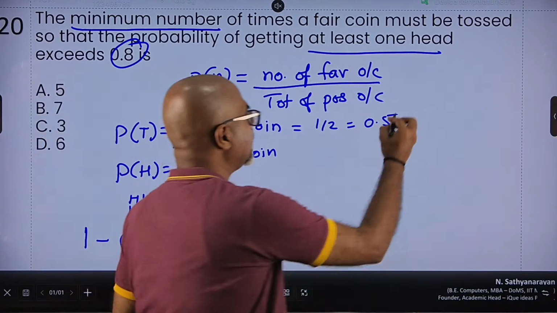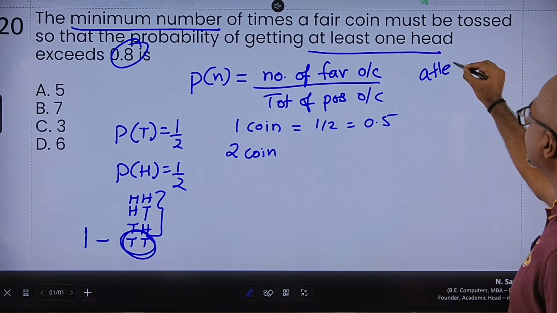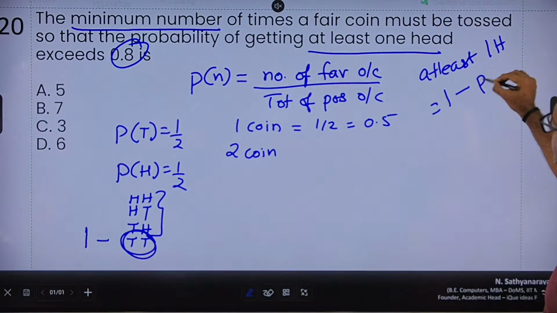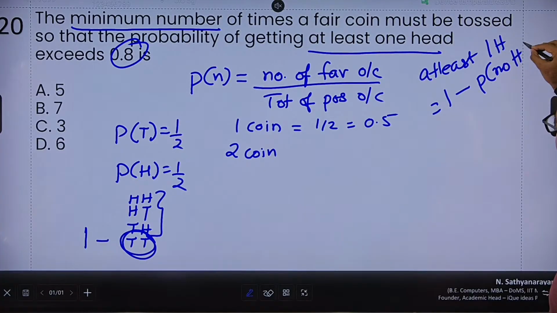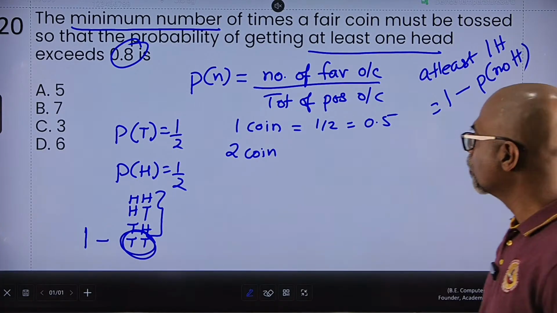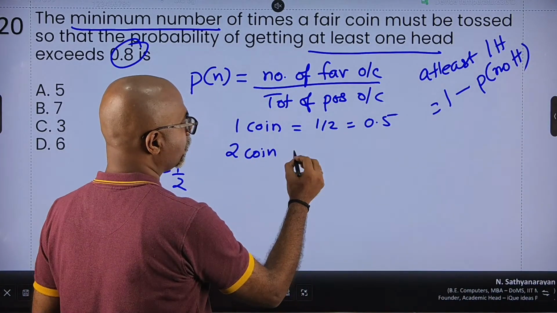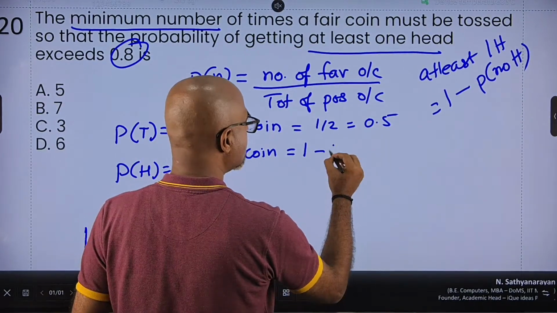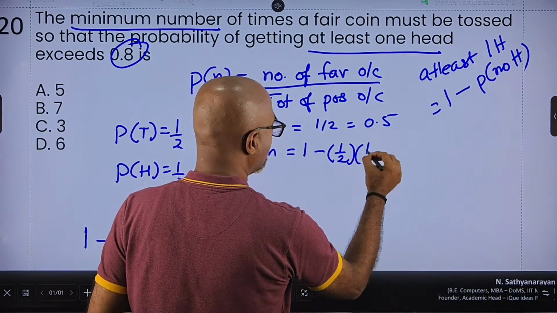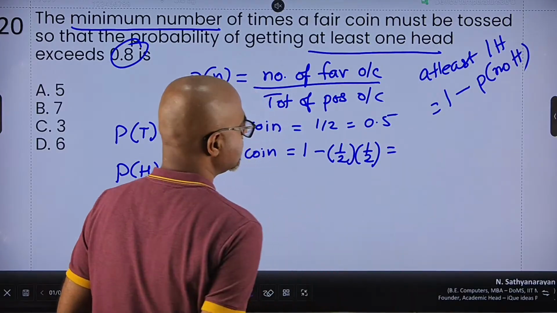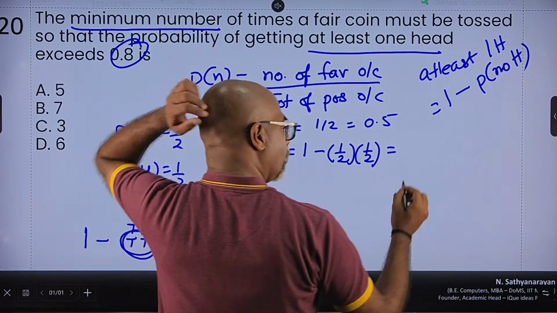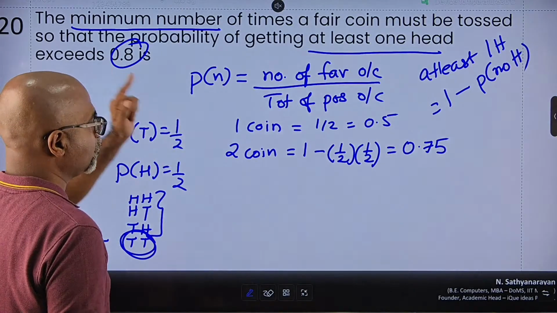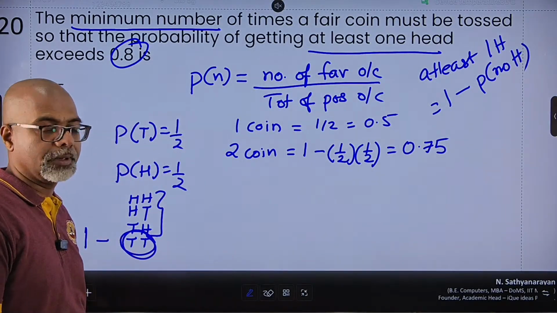So probability of at least one head is 1 minus probability of no heads. So in 2 coins, probability of at least one head is 1 minus no head, that is, both of them are tails. So this is equal to 1 minus 1 upon 4, 3 upon 4, 0.75. Again, not exceeding 0.8. So 2 coins will not give me.